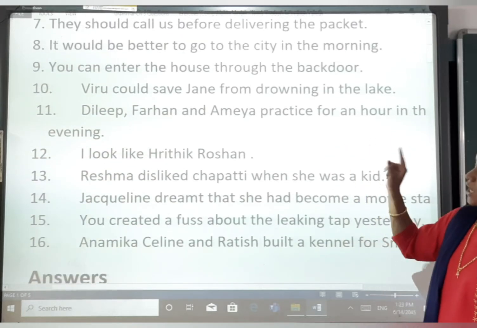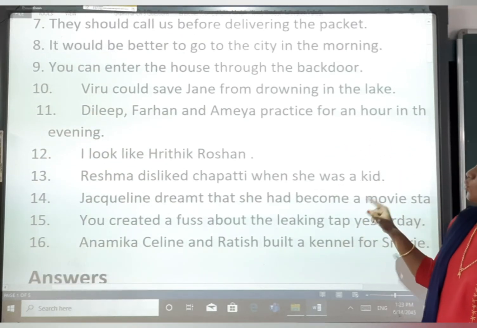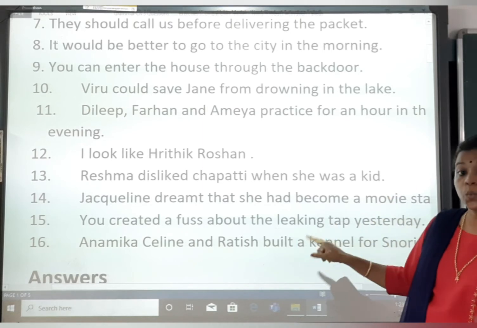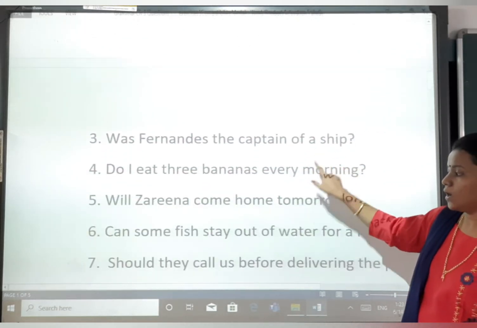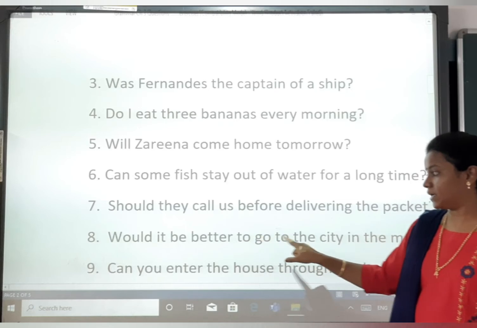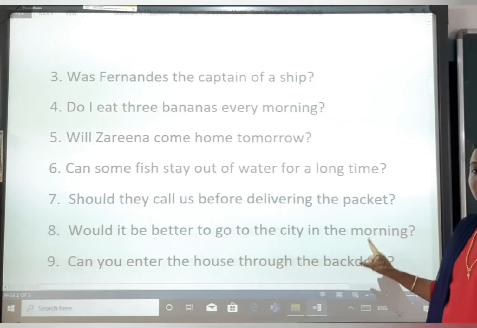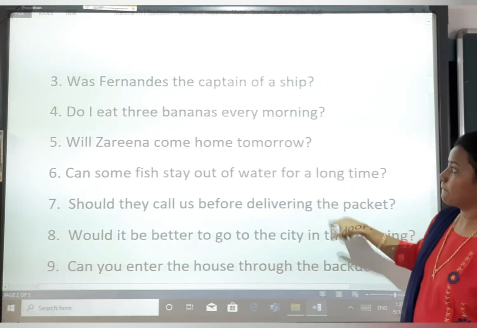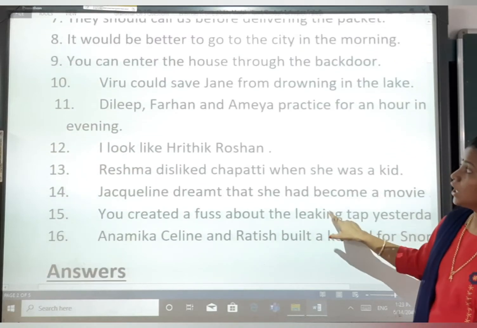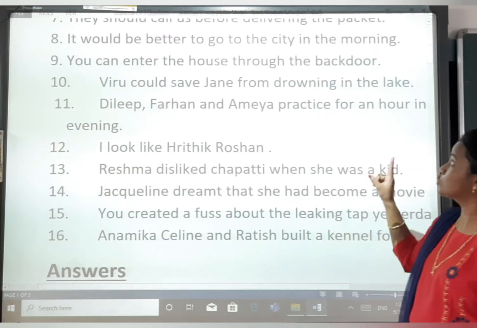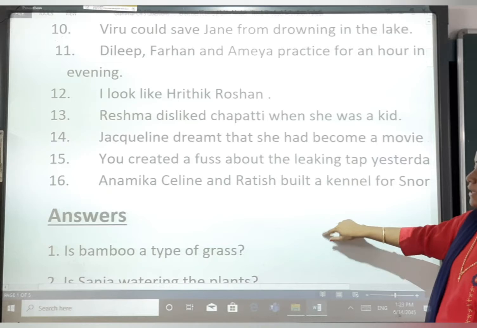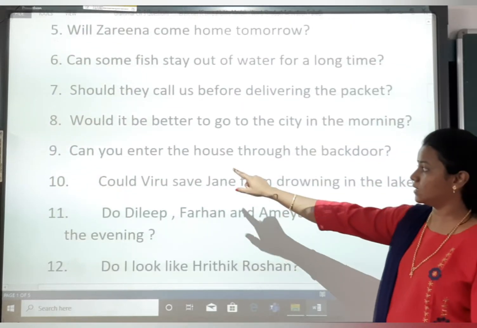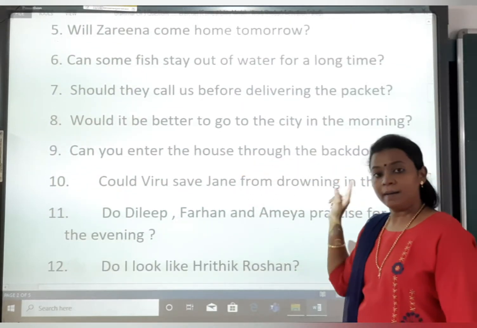Now the 8th one, it would be better to go to the city in the morning. Would. So what will come? Would it be better to go to the city in the morning? Same way, the 9th one, you can enter the house through the back door. So it will be, can you enter the house through the back door?